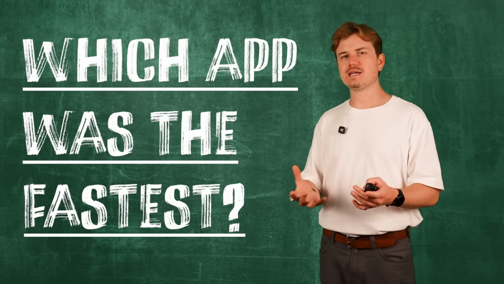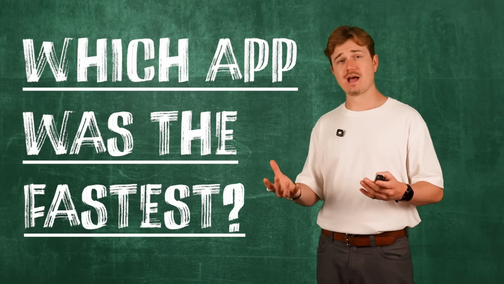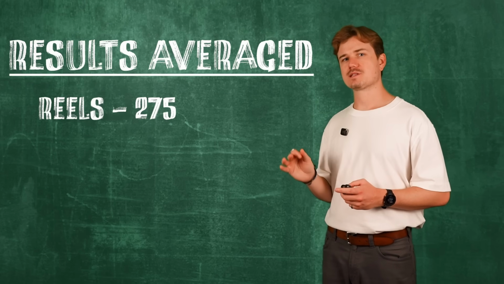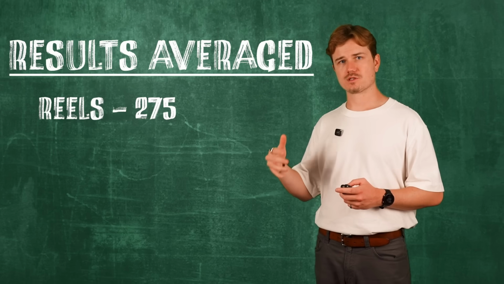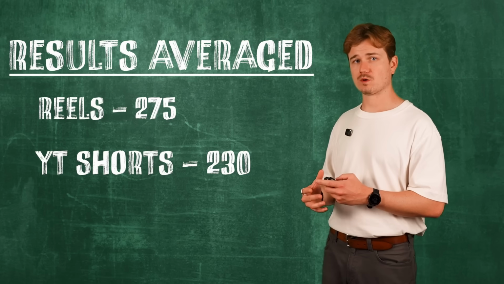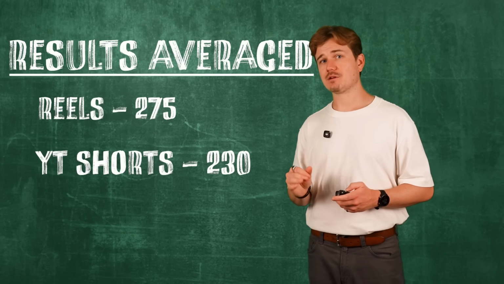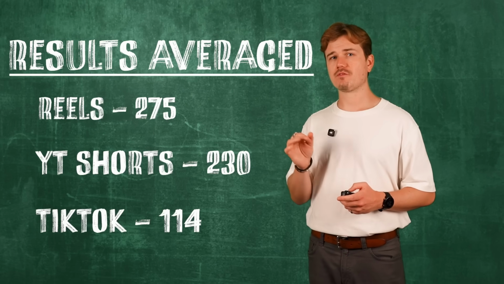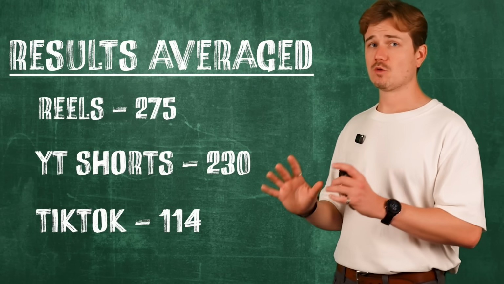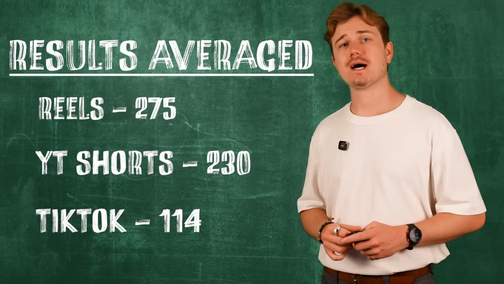So which social media app led us to conspiracy theories the fastest? Well, here are the results. Instagram Reels averaged 275 short-form videos until a conspiracy theory was recommended. YouTube Shorts averaged 230 before one was suggested. And then TikTok came in first place with an average of 114 videos until a conspiracy theory was recommended. TikTok was by far the quickest to lead you down this pipeline.